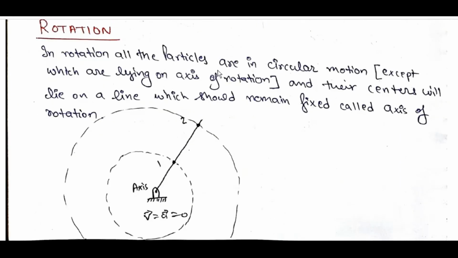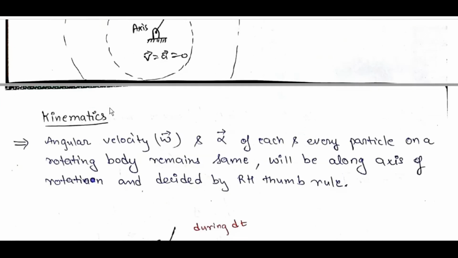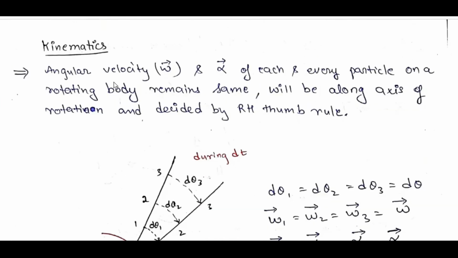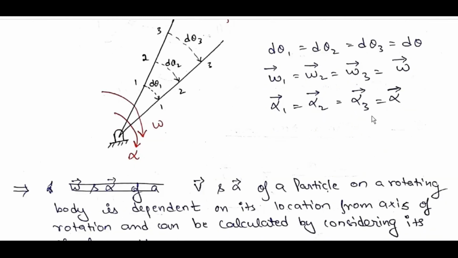Rotation. In rotation, all particles are in circular motion except those lying on the axis of rotation, and their centers will lie on a line which should remain fixed, called the axis of rotation. Kinematics: angular velocity omega and alpha of each and every particle on a rotating body remain the same, along the axis of rotation, decided by the right-hand thumb rule. d theta 1 is equal to d theta 2 is equal to d theta 3 is equal to d theta. Omega 1 is equal to omega 2 is equal to omega 3 is equal to omega. Alpha 1 is equal to alpha 2 is equal to alpha 3 is equal to alpha.